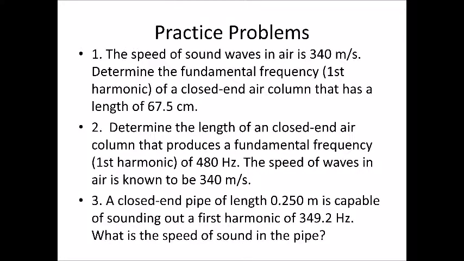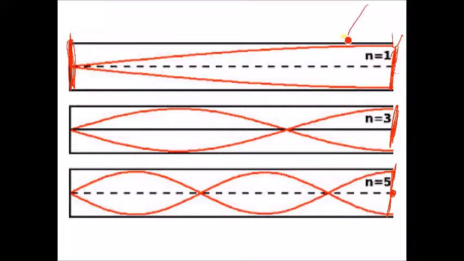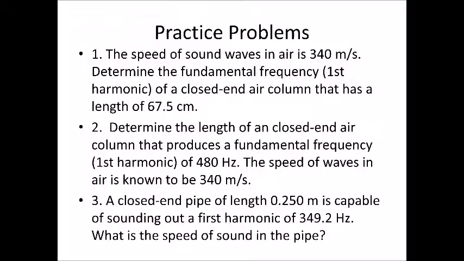All right, so go back to our picture here. This is what the first harmonic looks like. And remember that first harmonic, this is essentially 1/4 of a wave. It's 1/2 of a loop. Remember, a complete wave is 2 loops. So the length of the pipe, 67.5, that's essentially 1/4 the wavelength. So we need to go 67.5 and multiply that by 4. So the real wavelength is 270 centimeters or 2.70 meters.